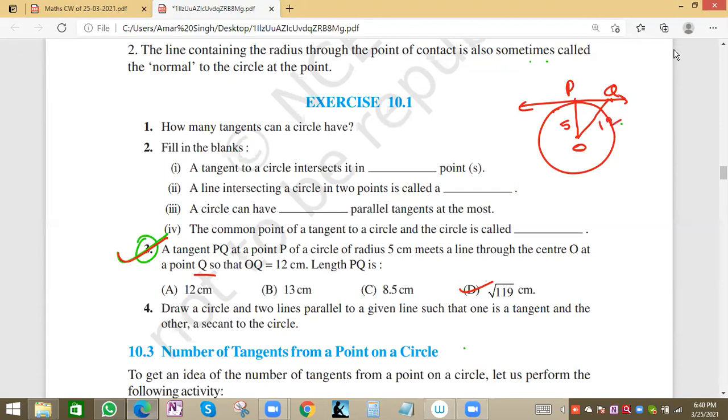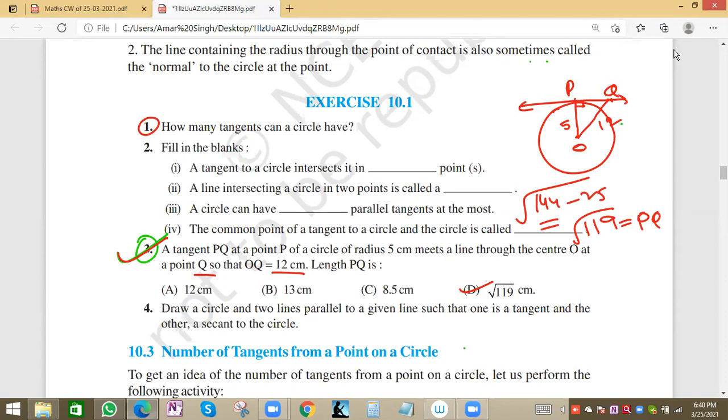To find the value of PQ, this angle will be 90 degrees, so we can apply the Pythagoras theorem. This will be 144 minus 25, which is 119. So PQ will be root 119 centimeter, because the remaining values are given in centimeter. Correct. What is the answer of the first one?